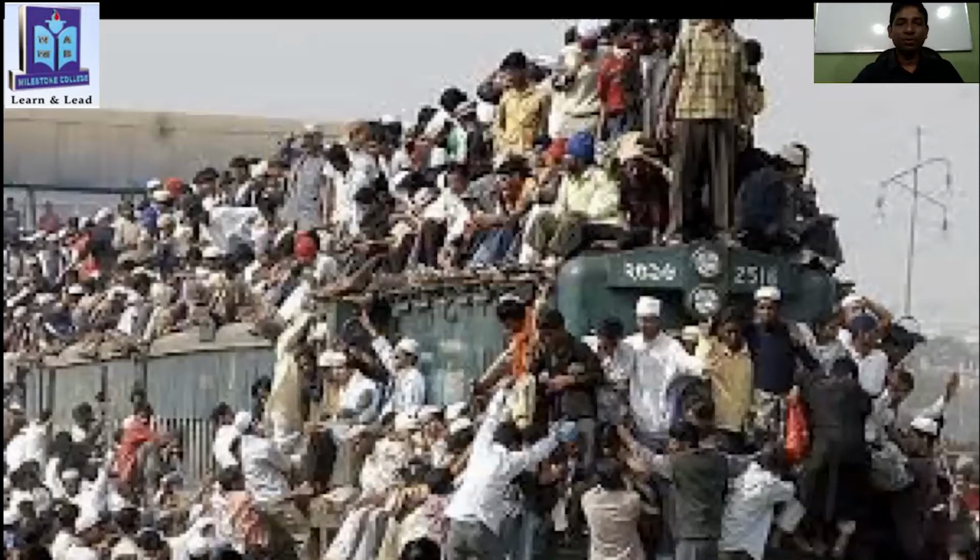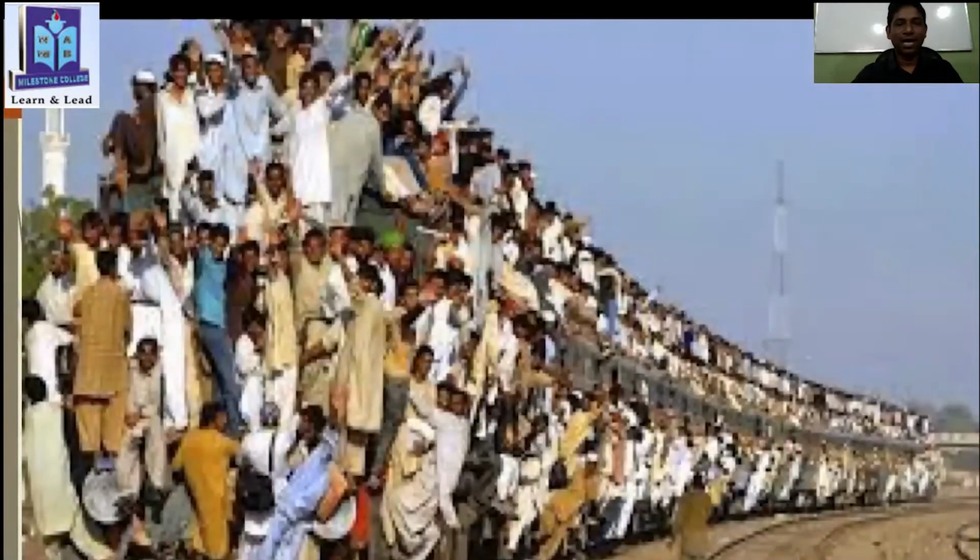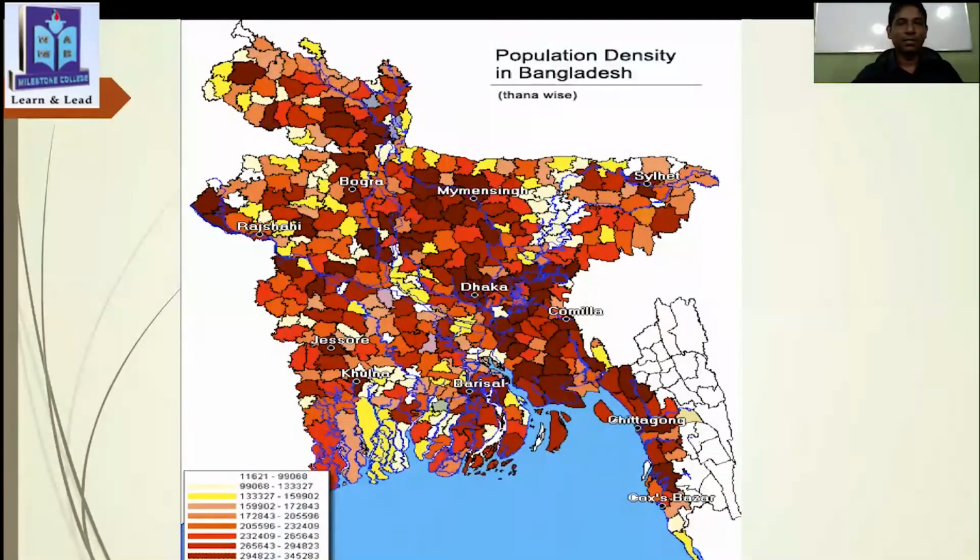Lots of people, they are trying to get on a train, right? Another train, so lots of people gathering, right? Also a very dangerous situation. Okay, so another picture, population density in Bangladesh, Thana wise. So you can see this is a map, a Bangladesh map. Also you can see the figures, the number of people.